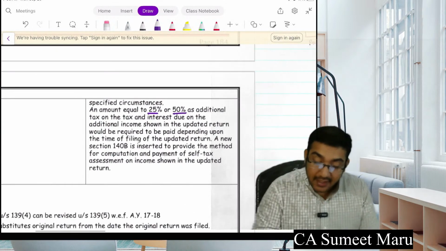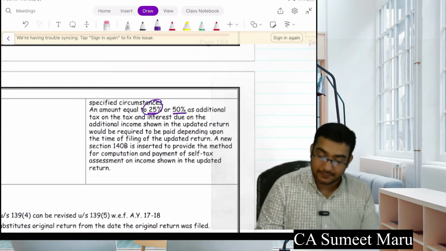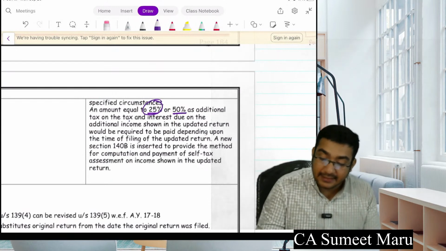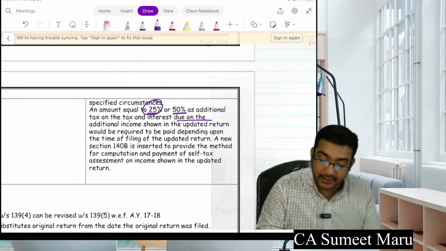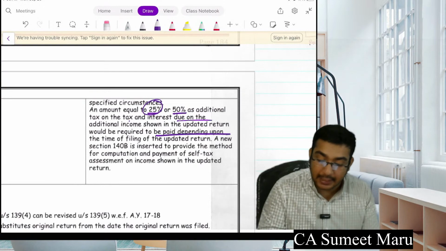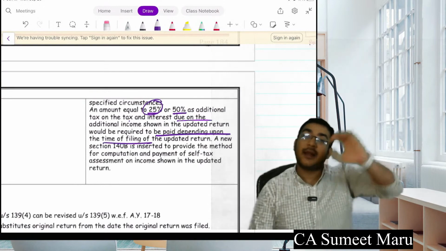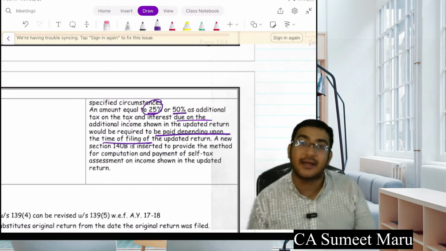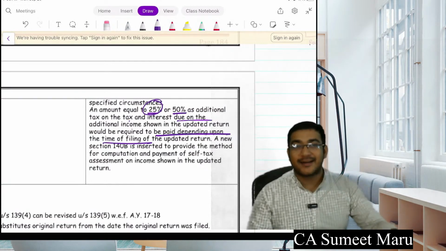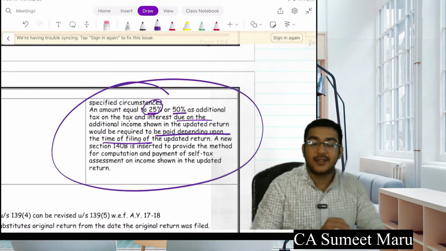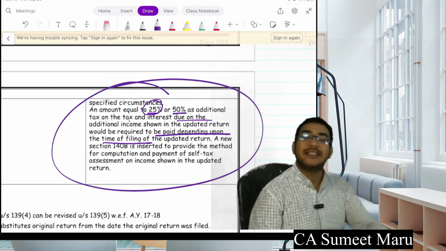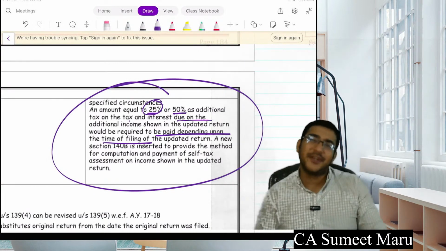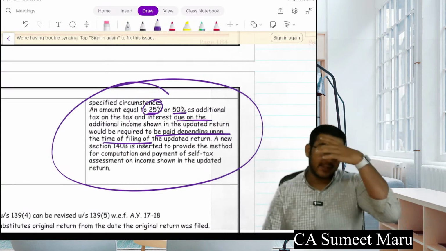See now again, additional tax on tax and interest due on the additional income shown in the updated return would be required to be paid depending upon the time of filing of return. So tax तो भरना ही है, उसके ऊपर additional 25 to 50% आपको tax additional भरना है और उसके ऊपर interest भरना है, तो आप आपका रिटर्न अपडेट कर सकते हो. Okay, so government says if you are to give some more revenue to us, we don't have problem, you can do up to 2 years.